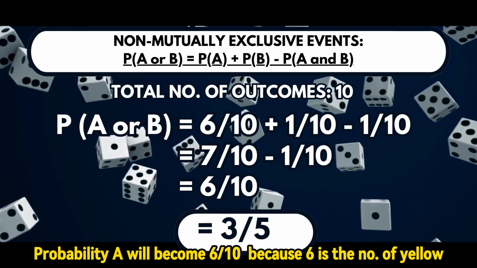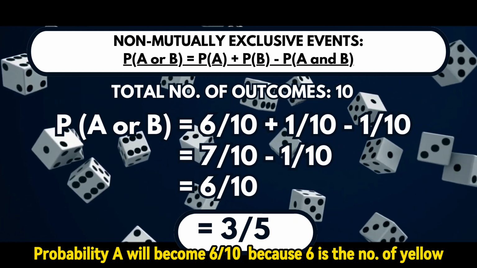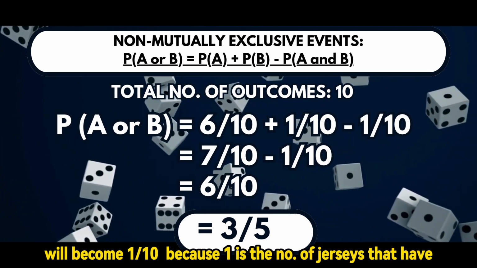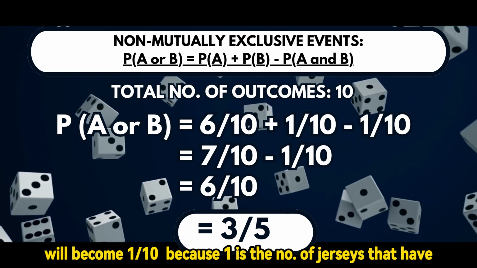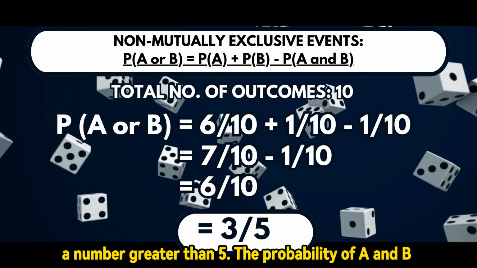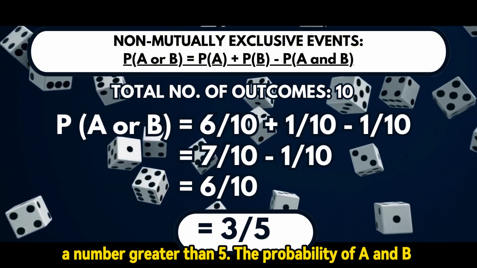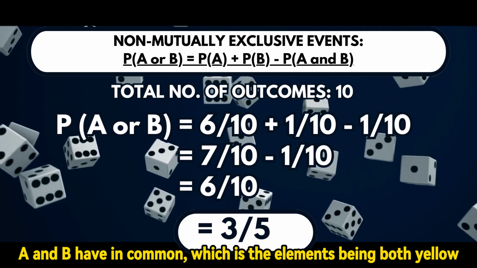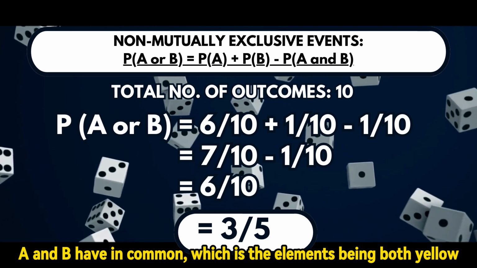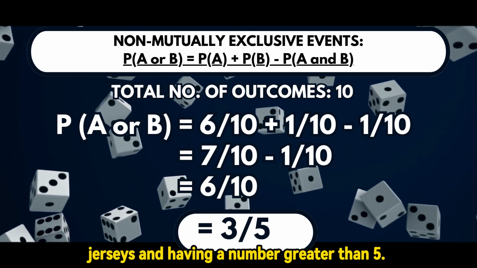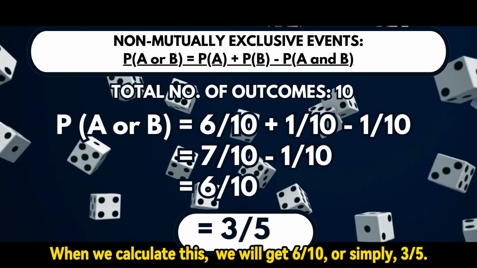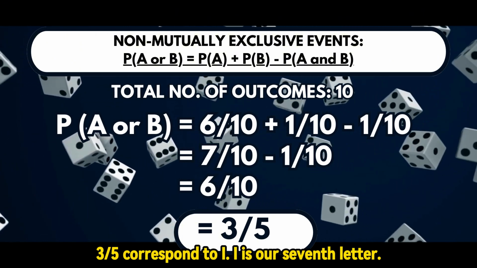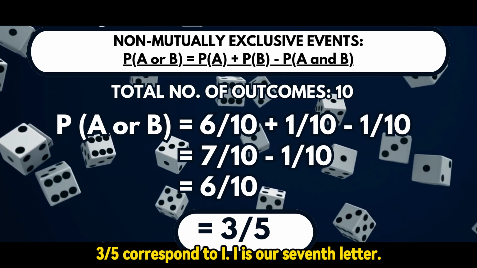Probability A will become 6 over 10 because 6 is the number of yellow jerseys and 10 is the total number of jerseys. Probability B will become 1 over 10 because 1 is the number of jerseys that have a number greater than 5. The probability of A and B will become 1 over 10 because 1 is the total number of elements that A and B have in common, which is the elements being both yellow jerseys and having a number greater than 5. When we calculate this, we will get 6 over 10 or simply 3/5, which corresponds to the letter I, which means that the letter I is our seventh letter.